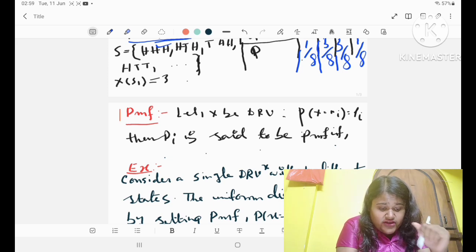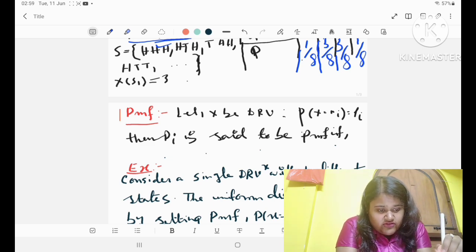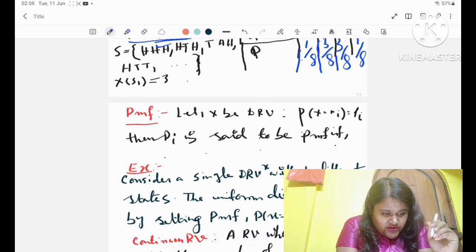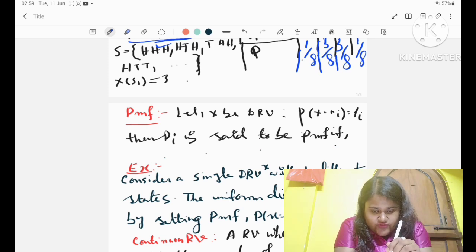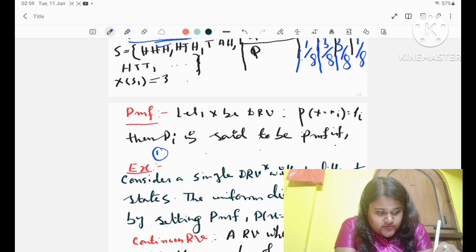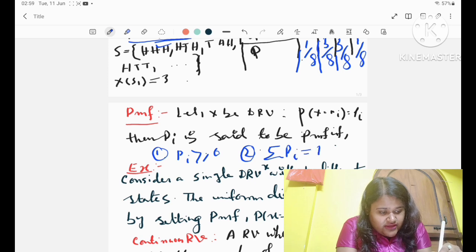Now the number of heads is 1. Let's go to the example and see how many there are. Here the number of heads is 1. That means tail, tail, head, tail, head, tail, head, tail, tail. So basically there are 3 possibilities, and that is 3 by 8. Similarly, for 2 heads, that again will be 3 by 8.